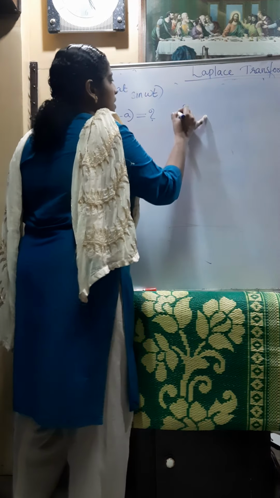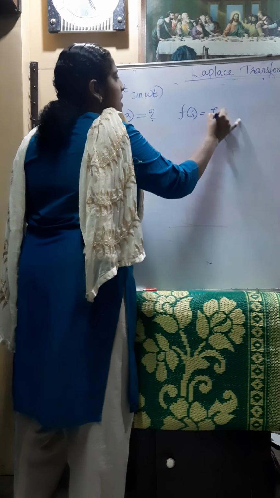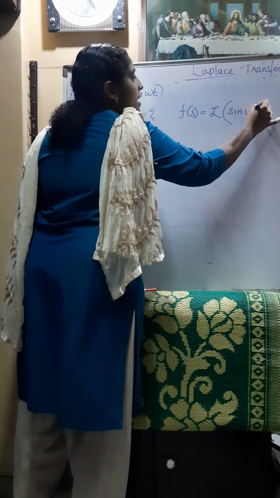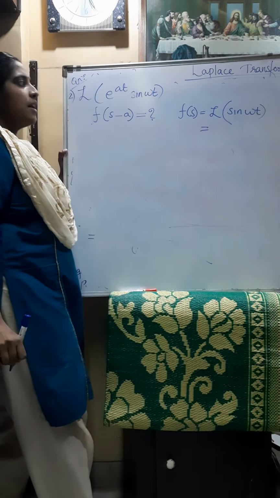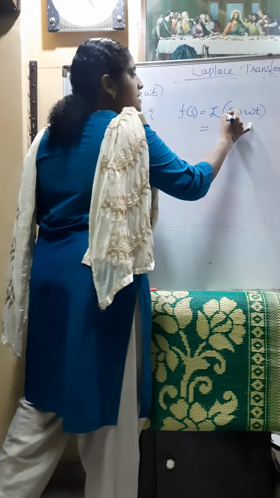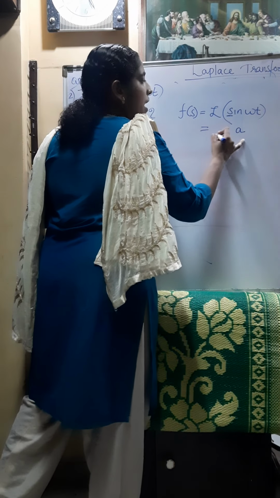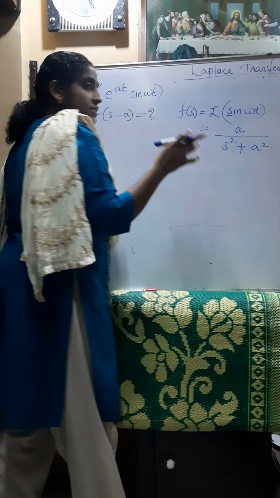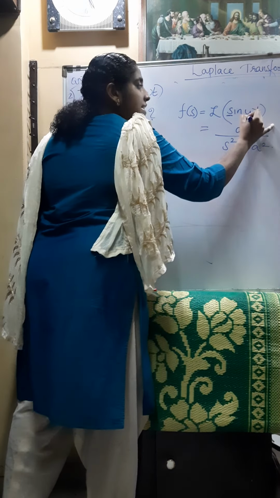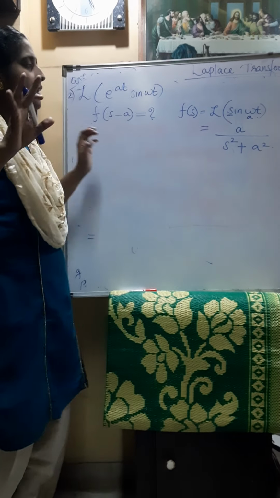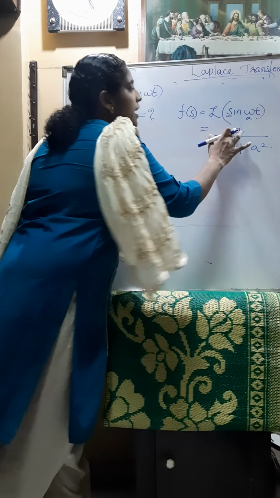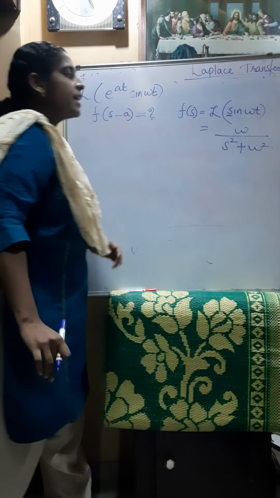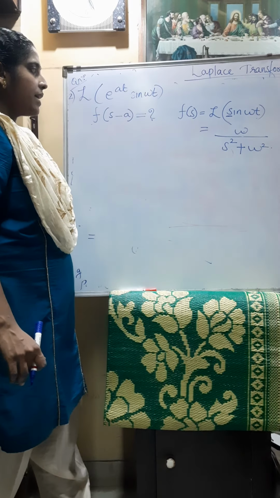First of all, what is f of s? F of s is the Laplace transform of f of t. What is f of t here? Sin omega t. What is the Laplace transform of sin omega t? In the numerator a comes, so it is a divided by s square plus a square, that is for sin at. I always remember the formula I studied. Here instead of a we have omega, so omega divided by s square plus omega square.